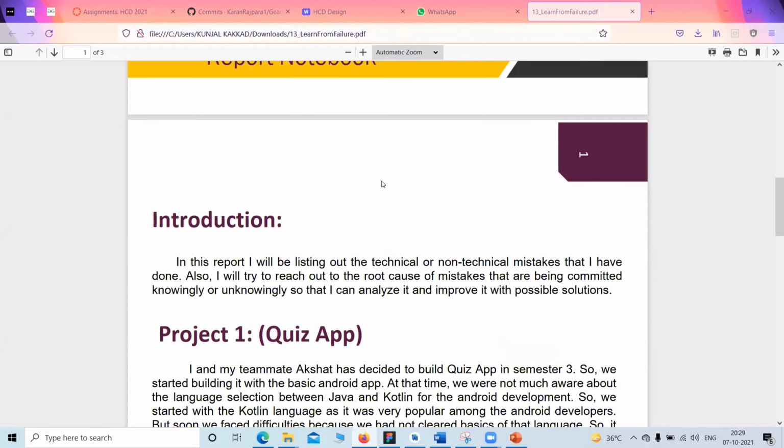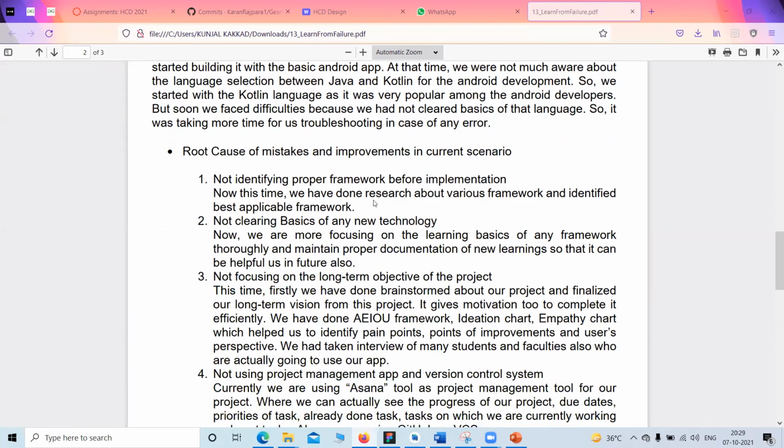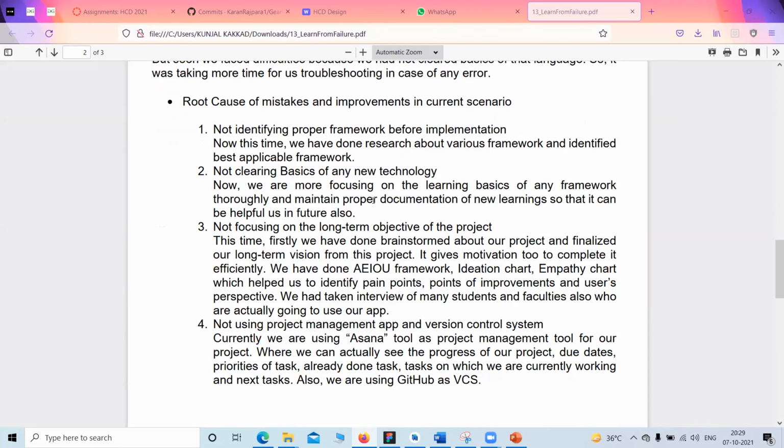We had tried to build the same application in the third semester also. So we have listed down some of the mistakes that we made in semester 3, and how we have improved on them. The major mistake was that we were not maintaining our project versions using a version control system. This time we first learned GitHub, and then we put our repository on GitHub. The next thing is we were not using a project management tool.